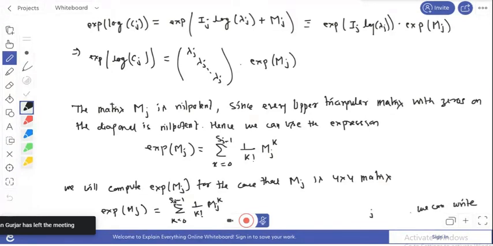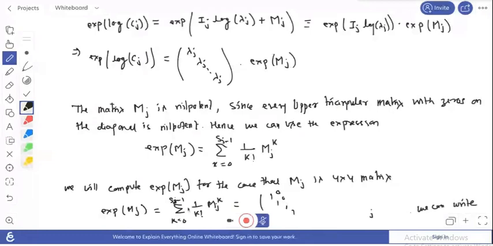Okay, so this equals to, if we try to find, diagonal entries are 1, others are 0, and then second term is diagonal entries are 0, and here 1 by lambda j, 1 by lambda j, and this 1 by lambda j.